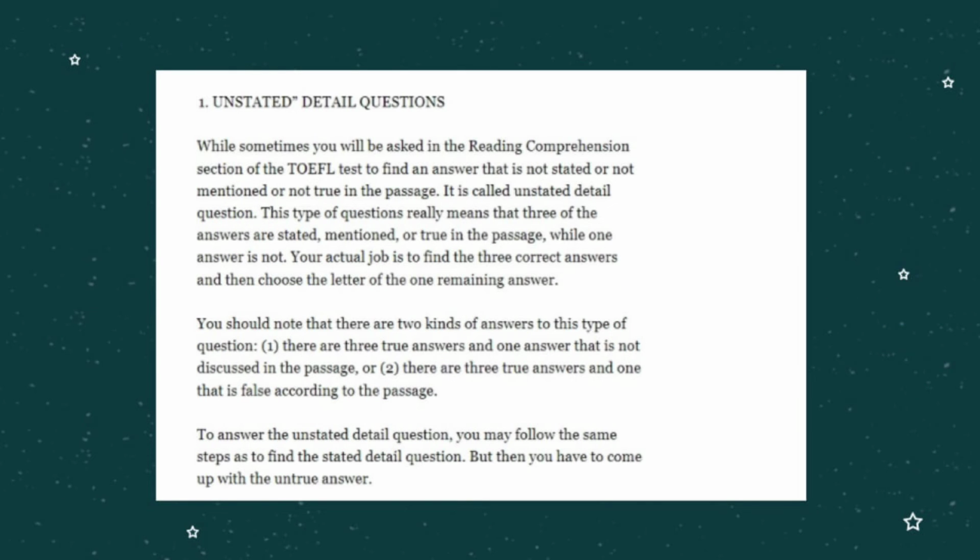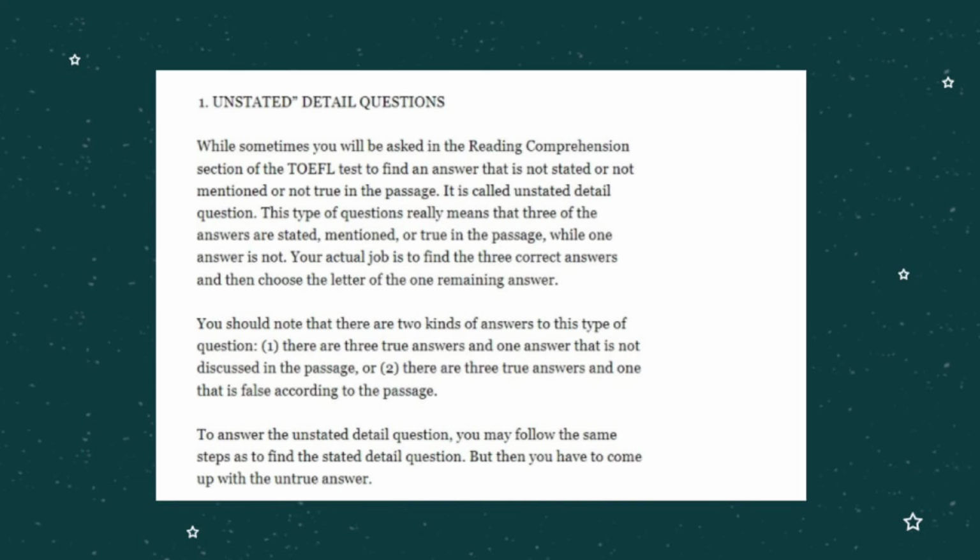Now, we talk about unstated detail questions. Sometimes you will be asked in the reading comprehension section of the TOEFL test to find an answer that is not stated or not mentioned or not true in the passage. It is called unstated detail question.